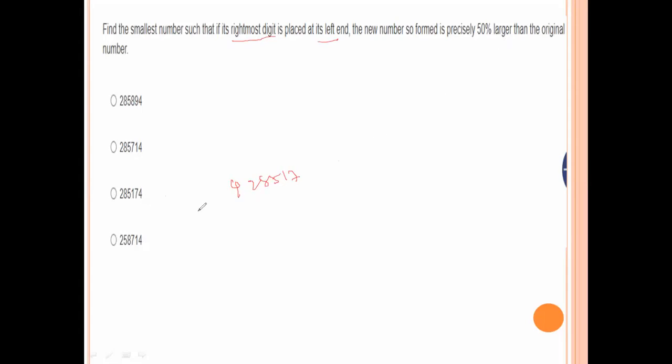Now here, 428571 is 50% larger than the original. So option D is the right answer.